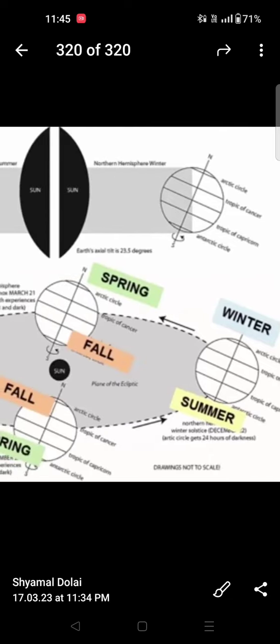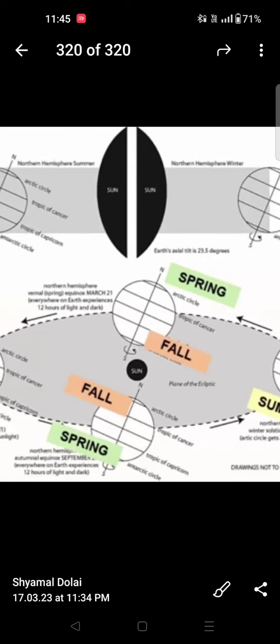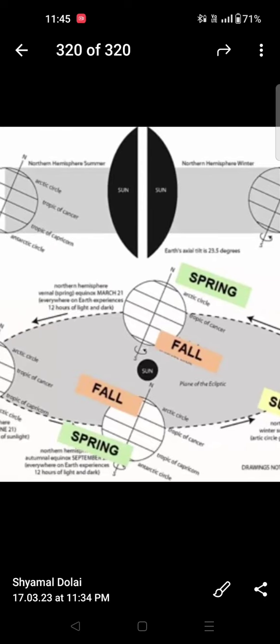This is our position. This position does not change because the moon is always tilted 5 degrees to the orbit of the earth, and the earth is always tilted 23.5 degrees on its axis. So this angle does not change. They are fixed. Why?